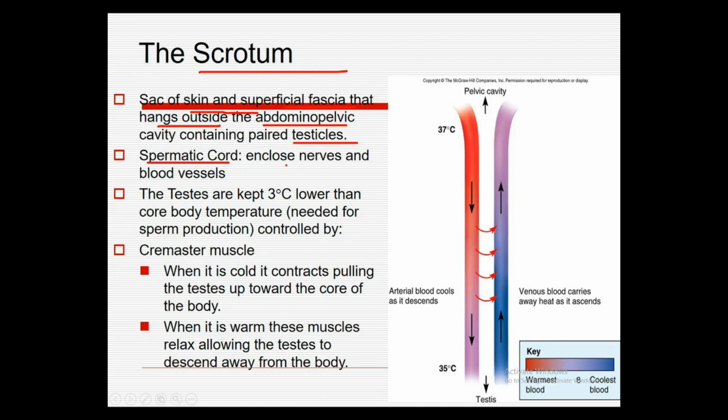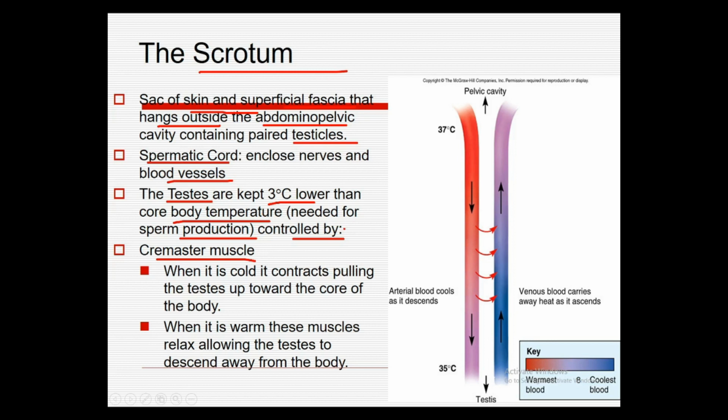The spermatic cord encloses the nerves and blood vessels, and next are the testes. The testes are kept 3 degrees Celsius lower than the core body temperature, which is needed for sperm production, and they are controlled by different muscles. We have to make sure that the temperature of the testes is kept 2 to 3 degrees Celsius lower than the body's temperature, because this temperature is very suitable for the production of sperm in the seminiferous tubules.